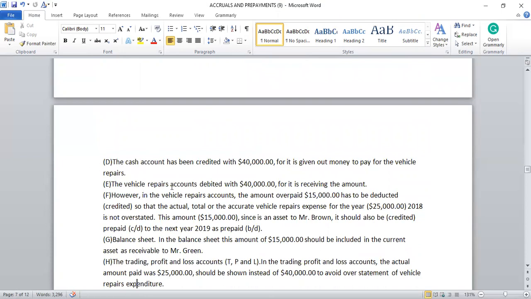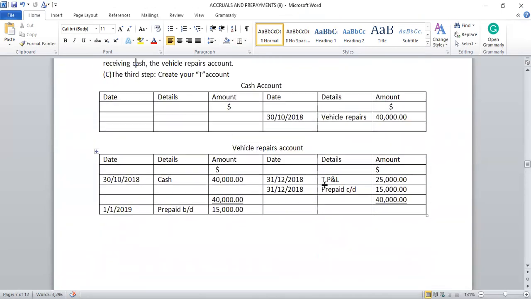E, the vehicle repairs account is debited with $40,000, for it is receiving the amount. So when you come to the vehicle repairs account, it is debited on the left-hand side of the T account, because it is receiving the cash: 31st 10/2018, cash $40,000 debited.